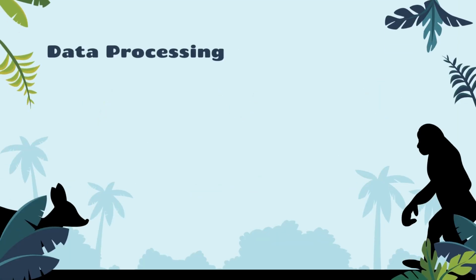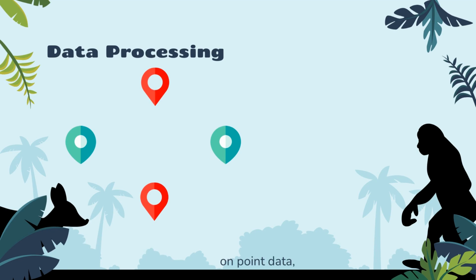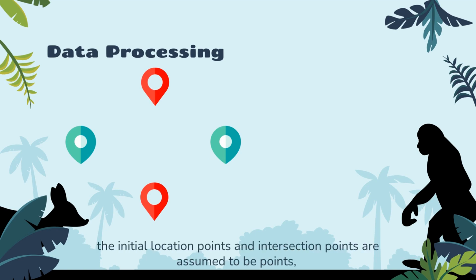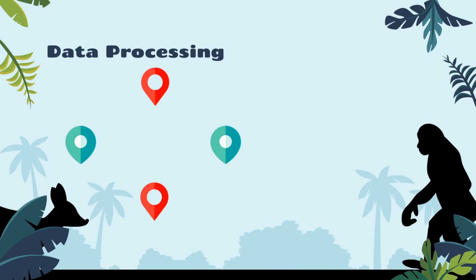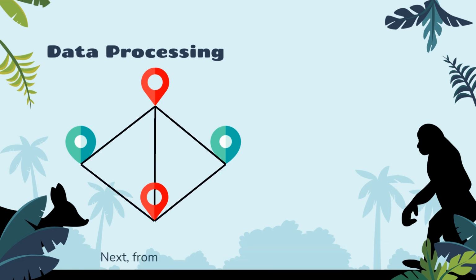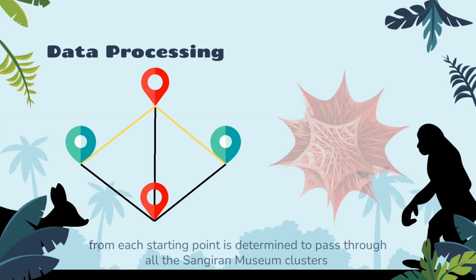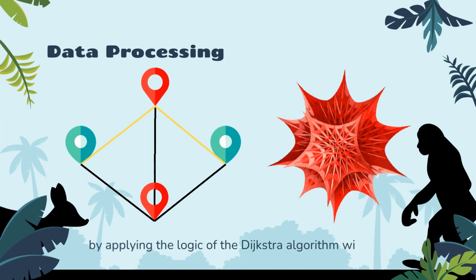Data processing. The data obtained is in the form of Sangiran Museum cluster location point data. The initial location point and intersection point are assumed to be points, then connected by lines depicting roads that are given a value to form a weight graph. Next, from the weight graph, the shortest road from each starting point is determined to pass through all the Sangiran Museum clusters by applying the logic of the Dijkstra algorithm with the help of Wolfram Mathematica 13 software.